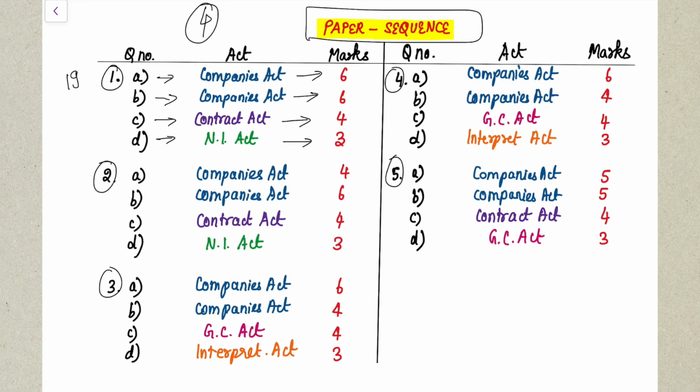So now when you understand that this is a compulsory question, imagine what if you don't study Contract Act and Negotiable Instrument Act and go to the exam. Then you can be very sure, since question number 1 is a compulsory question, that compulsorily your 7 marks are also gone out of the exam. If you don't prepare these 2 chapters, that means out of 100, you'll only be able to attempt around 93 marks of paper, which is very bad.